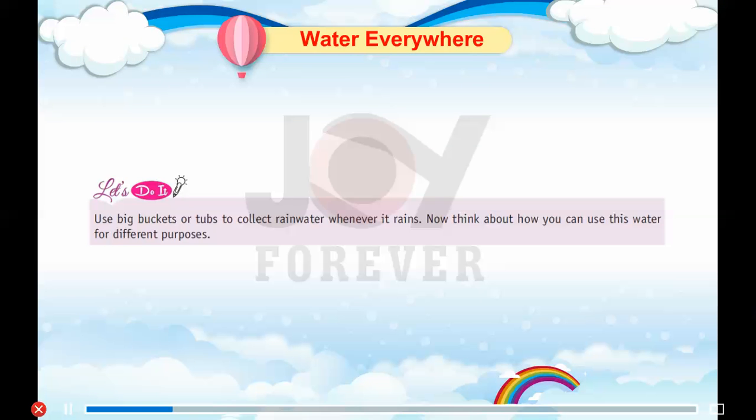Let's do it. Use big buckets or tubs to collect rainwater whenever it rains. Now think about how you can use this water for different purposes.